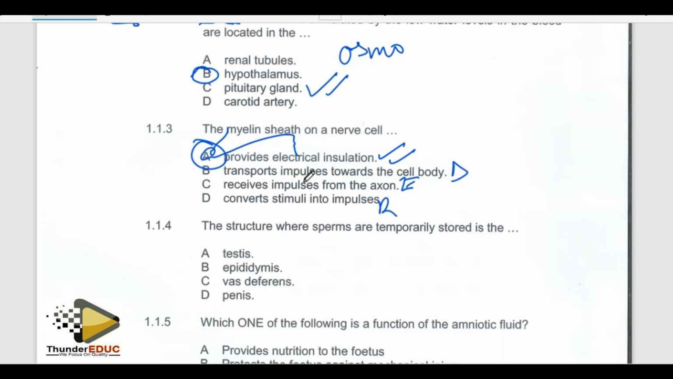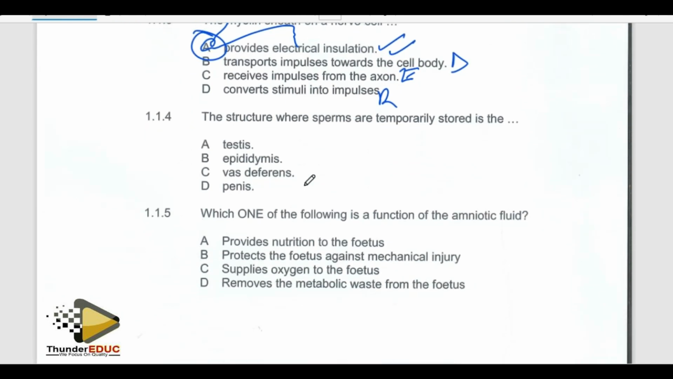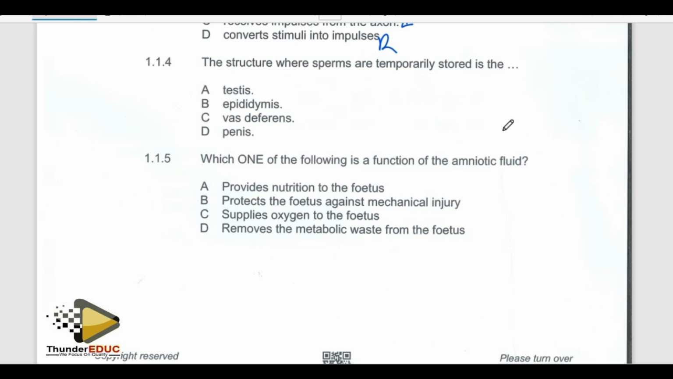They're saying that the structure where sperms are temporarily stored, how do you call that structure? Yes, definitely it is found in the testes, but not all the parts of the testes will store the sperms. Hence, we will not take testes. Epididymis, that's where